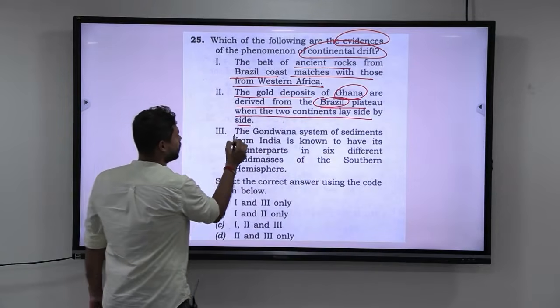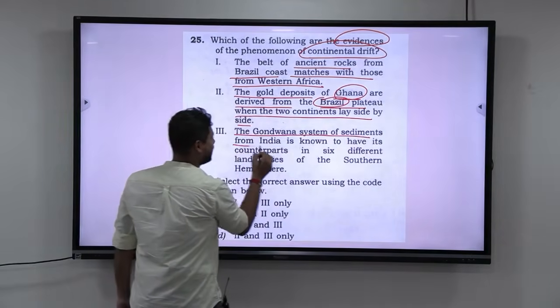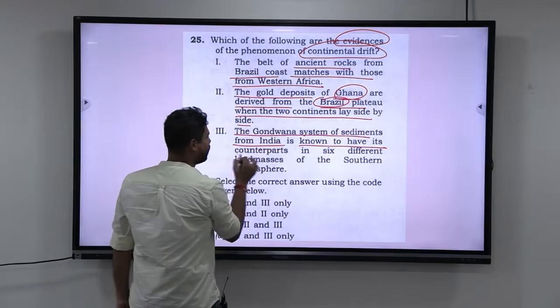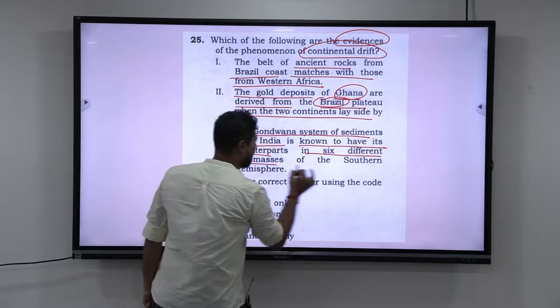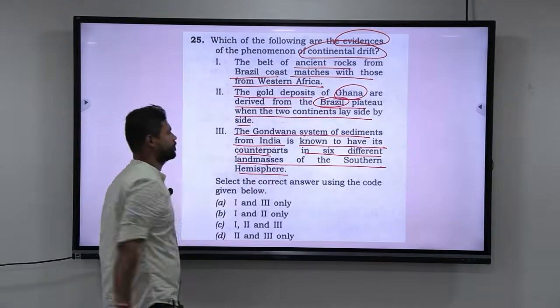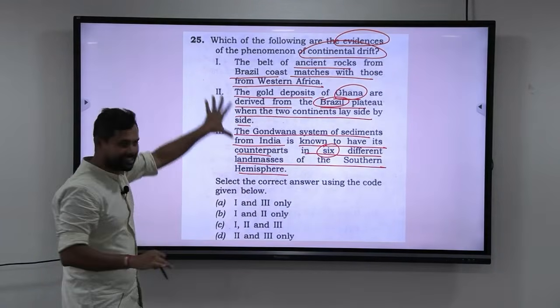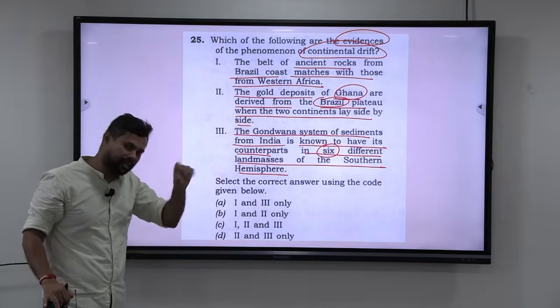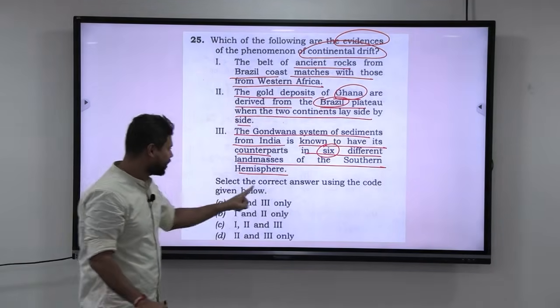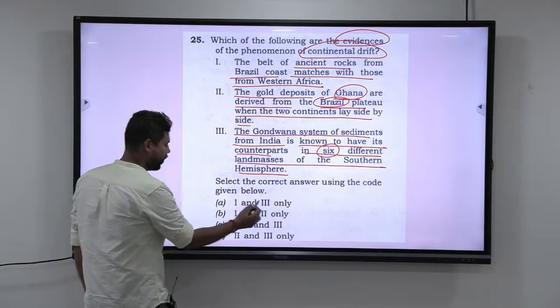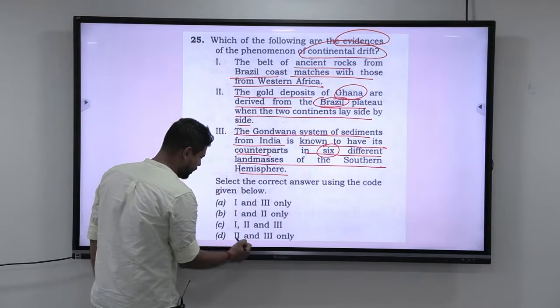Third statement, the Gondwana system of sediments from India is known to have its counterparts in 6 different land masses of the southern hemisphere. Okay, 6 or 5 or 4, we will find out. But overall, these are the 3 statements directly taken from NCERT. Select the correct answer using the code given below: 1 and 3, 1 and 2, 1, 2 and 3, 2 and 3 only.